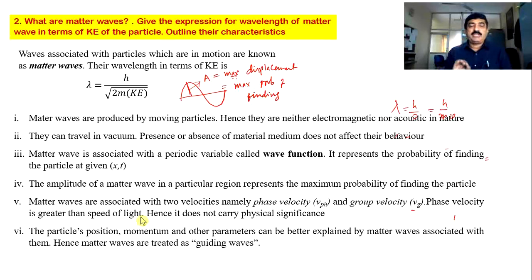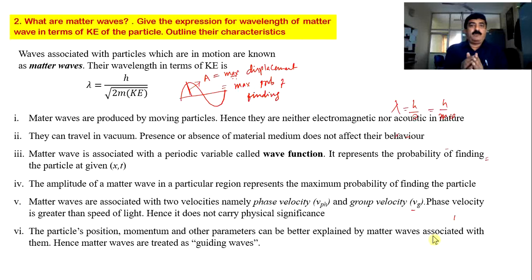Matter waves are associated with two velocities, phase velocity and group velocity. So we ignore phase velocity because it is greater than speed of light. And finally, matter waves are called guiding waves. Why do we call them guiding waves? Because they guide us, they help us to monitor the particle, to understand the particle, to know about the particle, like particle's position, momentum, kinetic energy, spin, charge, etc. We can determine these with the help of wave nature.